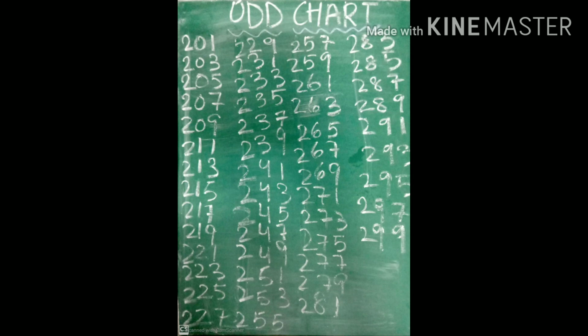255, 257, 259, 261, 263, 265, 267, 269, 271, 273, 275, 277, 279, 281, 283, 285, 287, 289, 291, 293, 295, 297, 299. So these are the odd number groups from 200 up to 300.